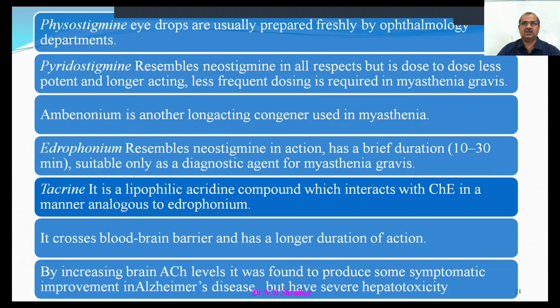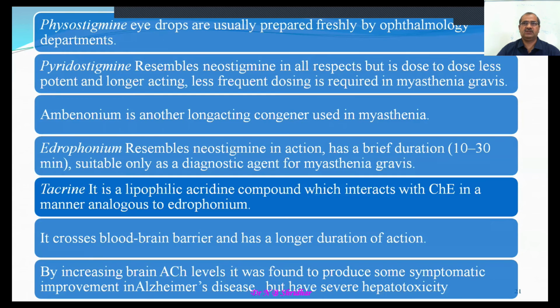And tacrine is a lipophilic acridine compound which interacts with acetylcholinesterase in a manner analogous to edrophonium. Tacrine crosses the blood-brain barrier and has a longer duration of action.